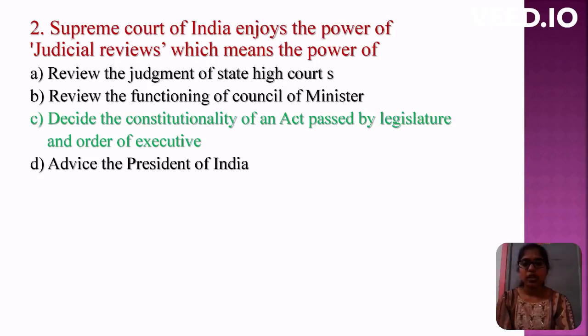Second question: The Supreme Court of India enjoys the power of judicial review, which means the power of? Options are review the judgment of high courts, review the functioning of the Council of Ministers, decide the constitutionality of an act passed by the legislature and the order of executive, advise the President of India. The correct option is decide the constitutionality of an act passed by the legislature and order of executive.